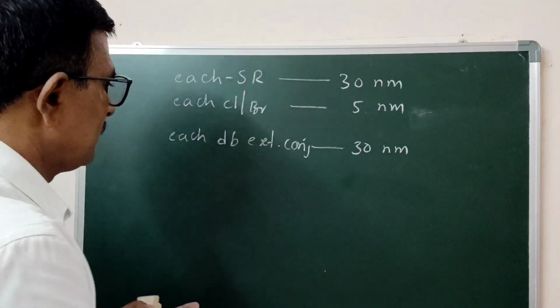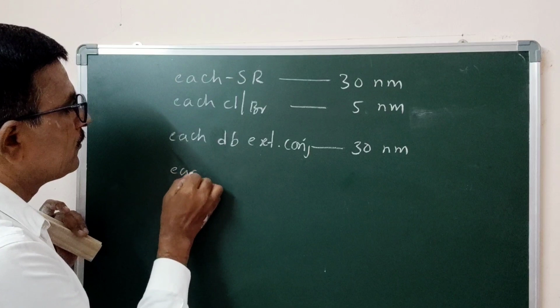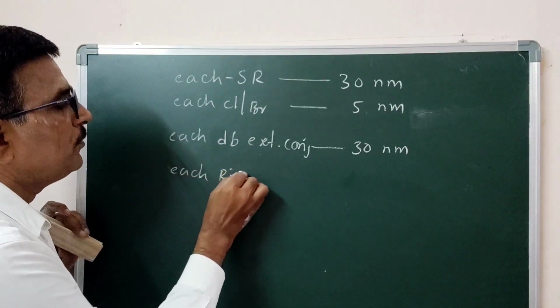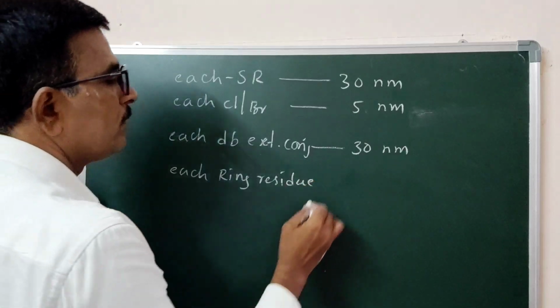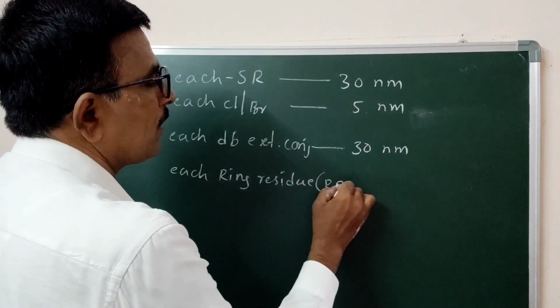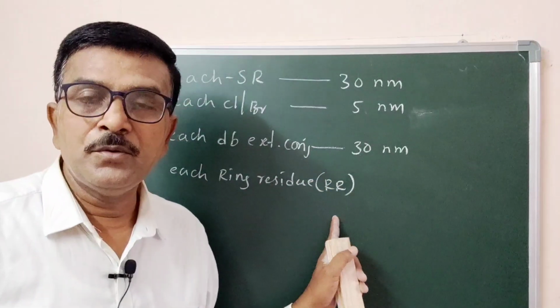Next, each ring residue. RR means ring residue.